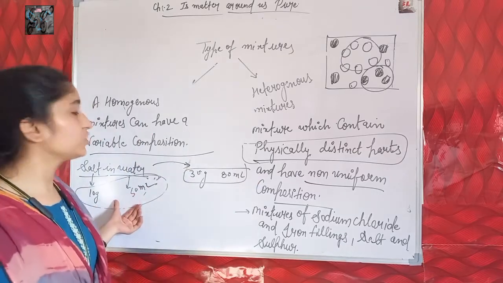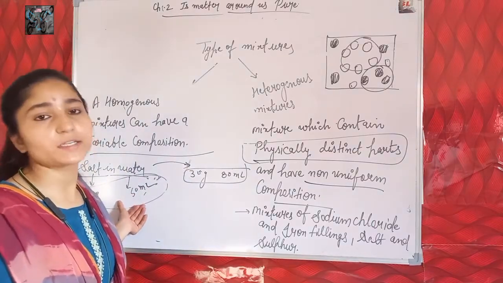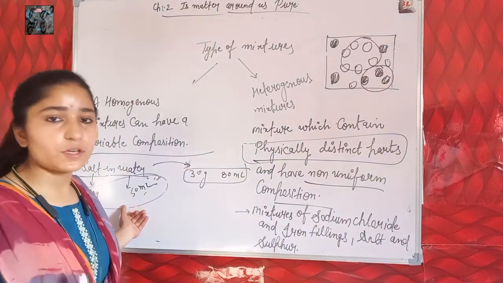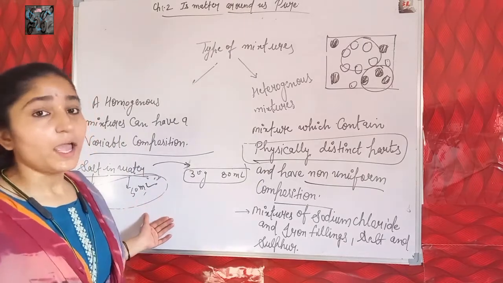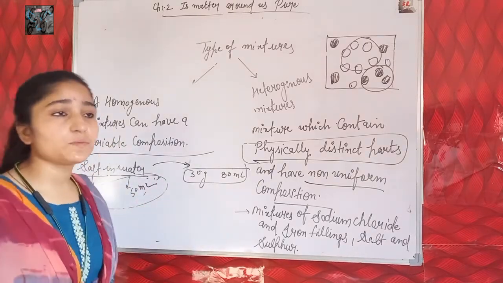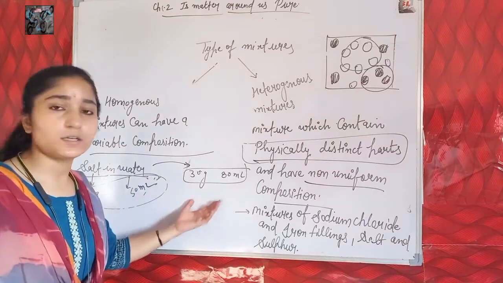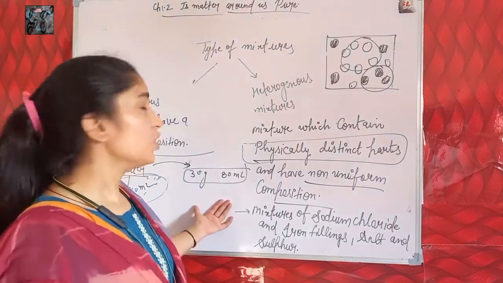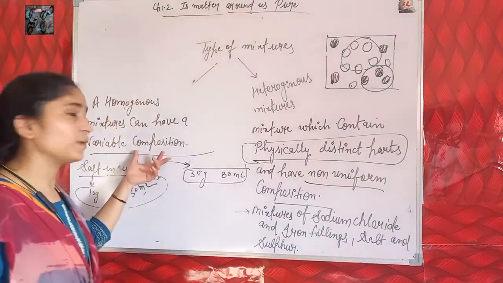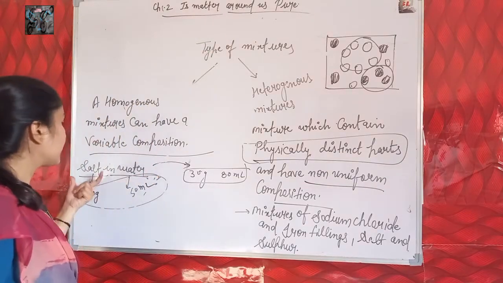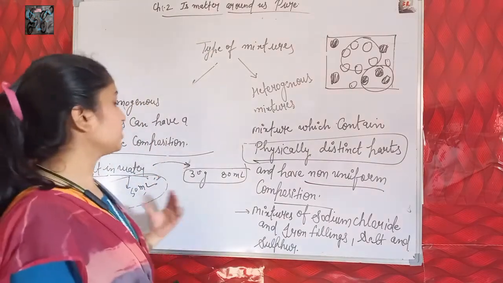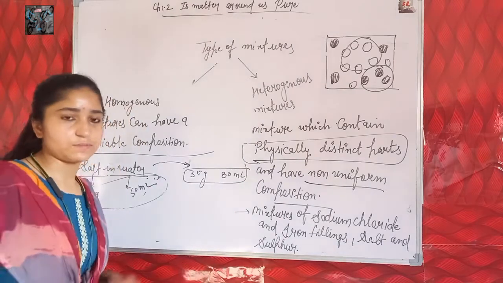Both are homogeneous mixtures in which particles of salt and water are evenly distributed in both conditions, but variable composition means the quantity of salt and water changed in these two conditions. So a homogeneous mixture can have a variable composition because the quantity of salt and water gets changed.